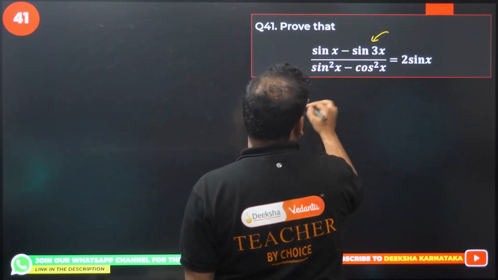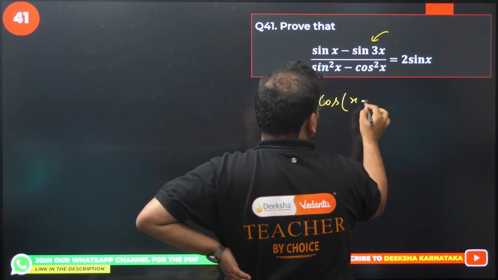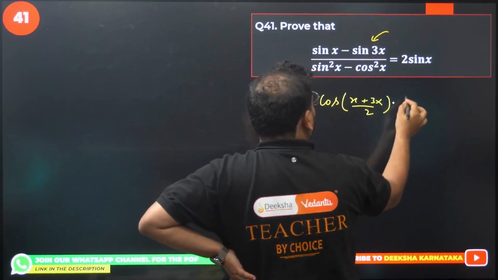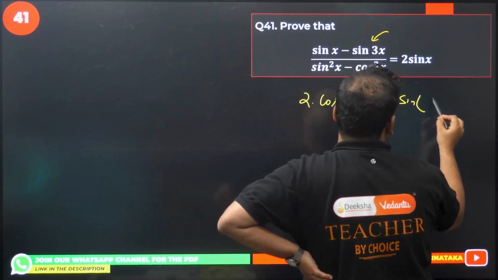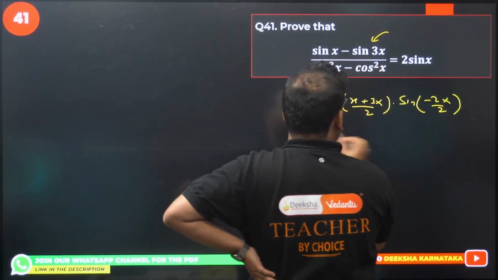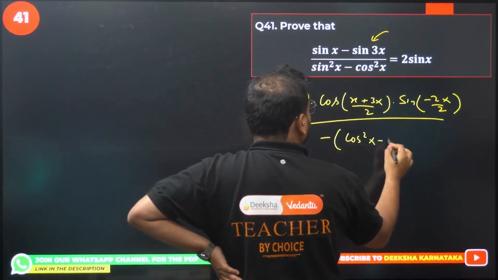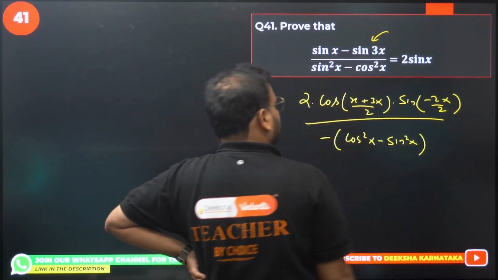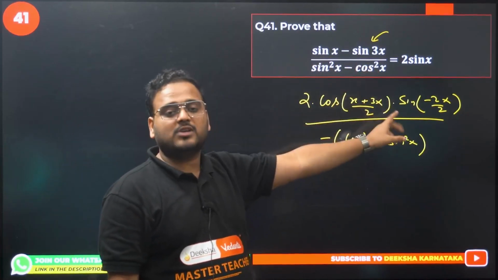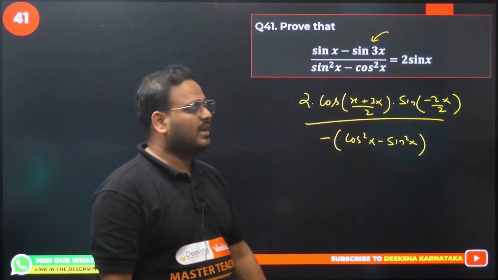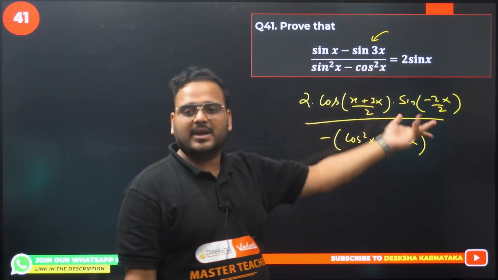It will become twice of cos of sum of these two, x plus 3x by 2 and sine of difference of these two, right? X minus 3x will become how much? It will become minus 2x by 2 divided by, take a minus sign common over here also, you get cos square x minus sin square x. I've done two things over here. I've written the formula of sin a minus sin b. 2 cos of a plus b by 2 into sine of a minus b by 2. A plus b means x plus 3x, which is 4x by 2. Difference will become minus 2x by 2.